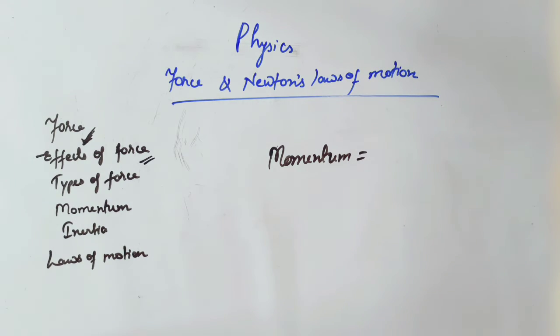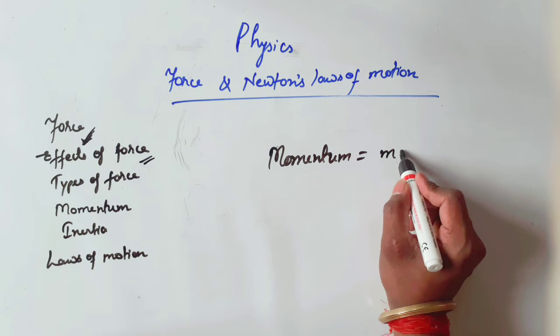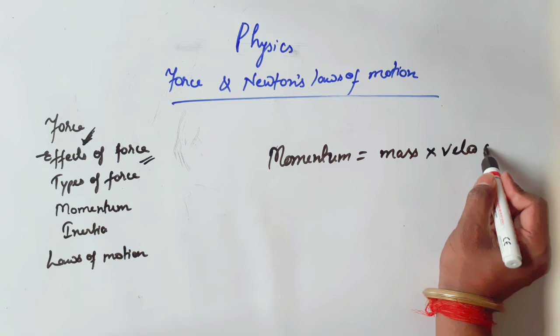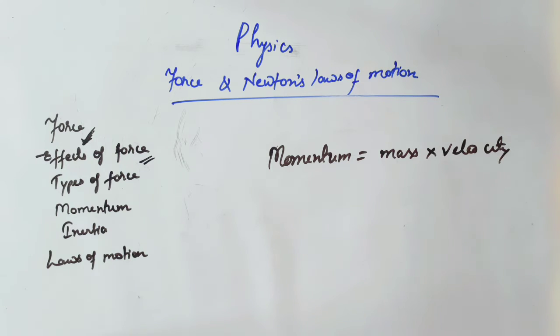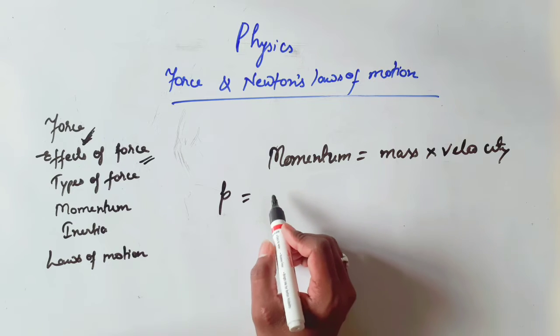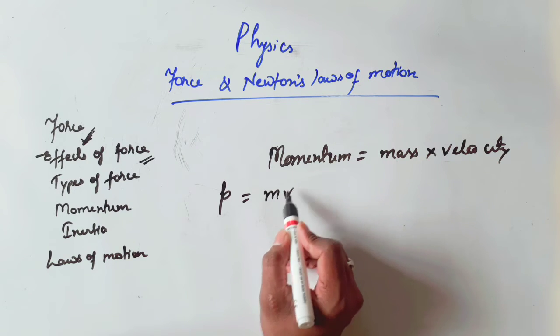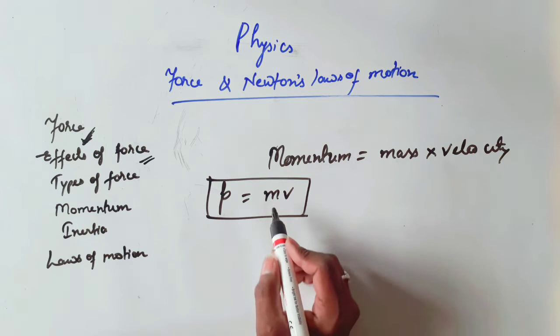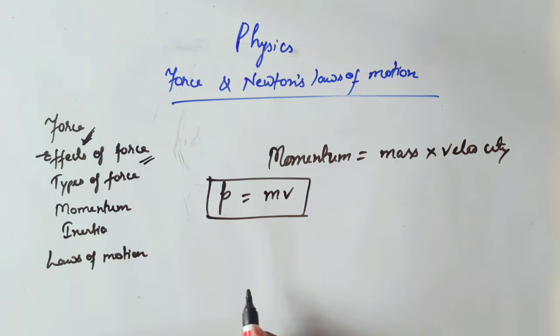In simple terms, you can say that the product of mass and velocity is called momentum. It is represented by small p. So p will be equal to m into v, where m is mass and v is velocity. It is a vector quantity.